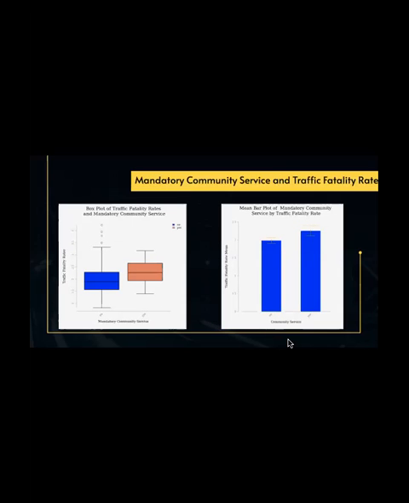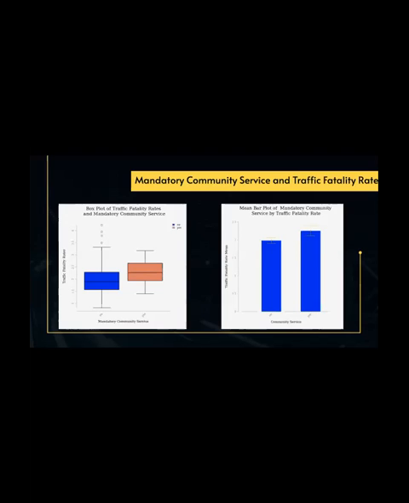Here's the same thing. It is a box plot of traffic fatality rate versus mandatory community service this time, grouped by yes or no on the left. And you can see this also shows homoscedasticity if the outliers were removed. And on the right, you can see another side-by-side mean bar plot, but this time of mandatory community service and traffic fatality rate. You can visualize that there is a higher traffic fatality rate mean for yes mandatory community service than for no. This is the same trend that we saw with the mandatory jail time.